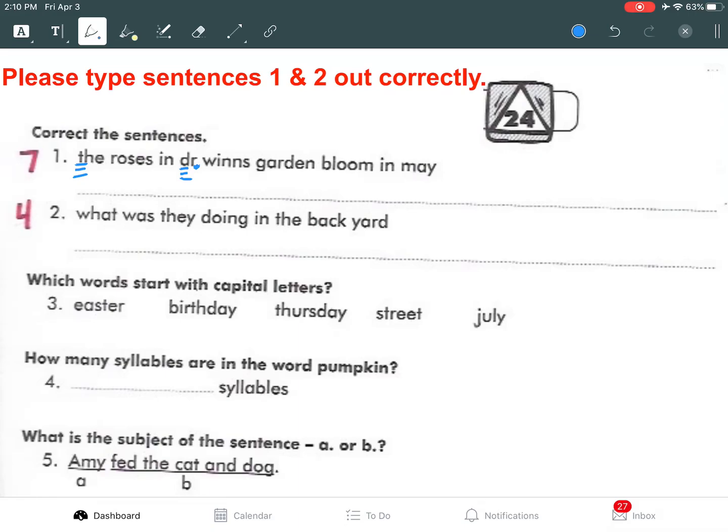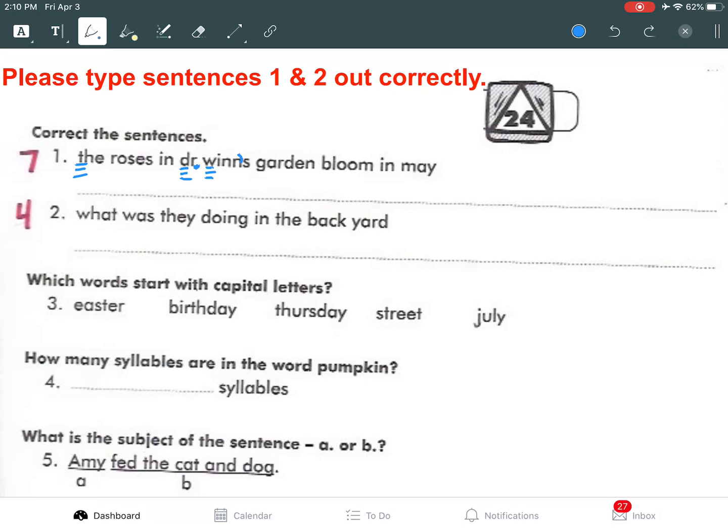All right, Dr. Wynn's. Wynn, that is his last name. It's a proper noun. It needs to be capitalized. Wynn's garden. Okay, his name is Dr. Wynn, and it has an S at the end, and we need apostrophe S to show ownership. Whose garden is it? It's Dr. Wynn's garden. All right, it shows ownership. It is a possessive noun. So, the roses in Dr. Wynn's garden bloom in May.